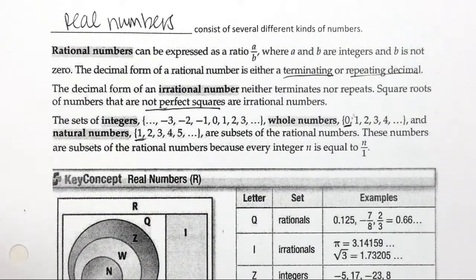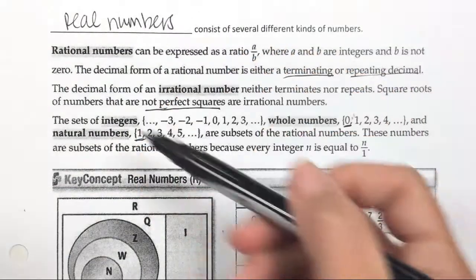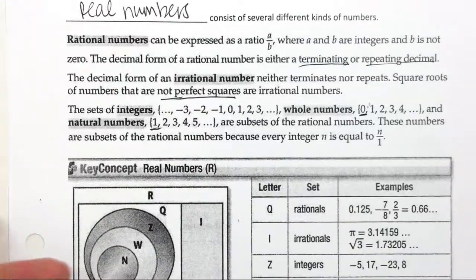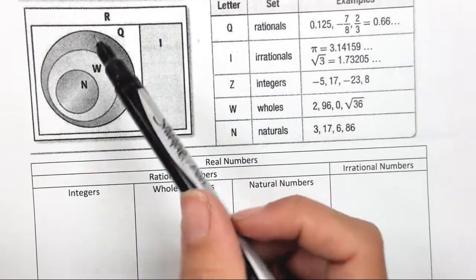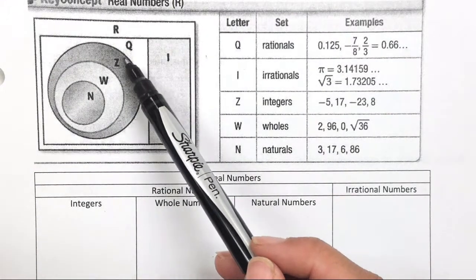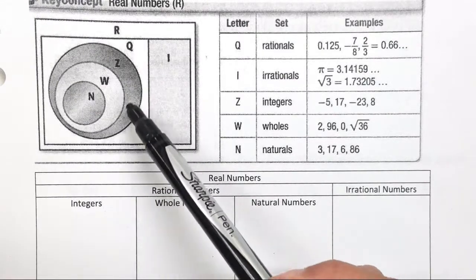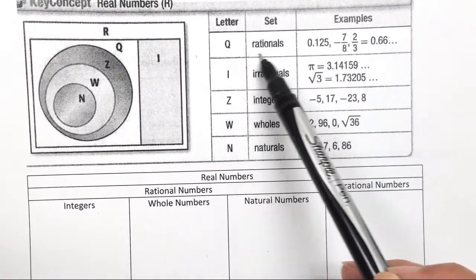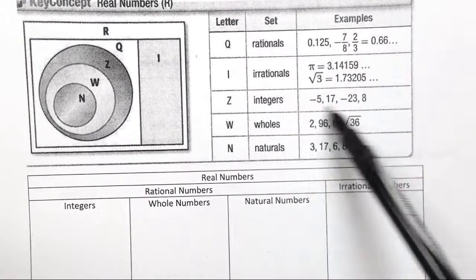So that's 1, 2, 3, 4, 5 types of real numbers. All of these are real numbers. And here's kind of a diagram of what it looks like. All of these are real numbers, and it's either rational or irrational, and then all of these are rational numbers. And then here's some examples also of rational numbers, irrational, integers.